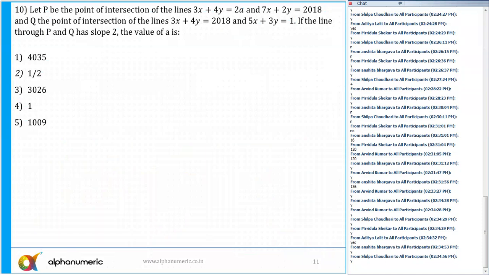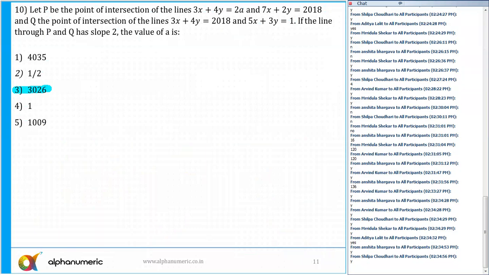All right. What is the answer for question number 10? Please tell me, all of you. This is based on coordinate geometry. The correct answer for this question is option A, 3026. Again, I'll say medium to difficult because most people do not practice coordinate geometry, but we have done such questions in the class.